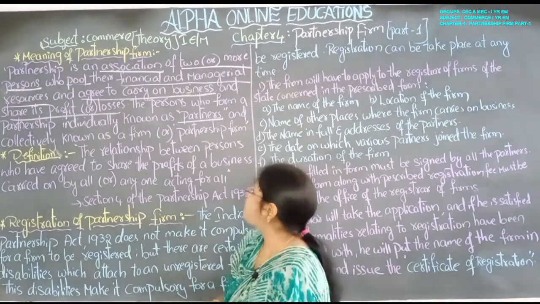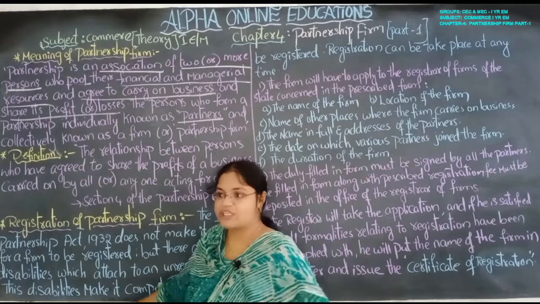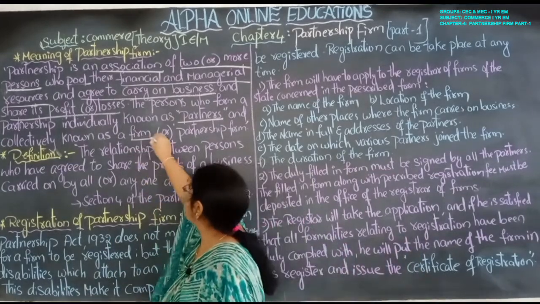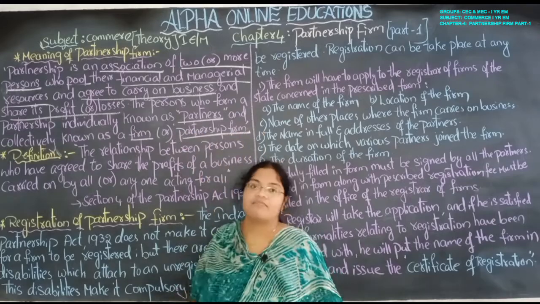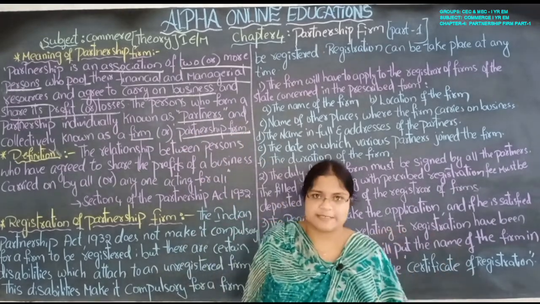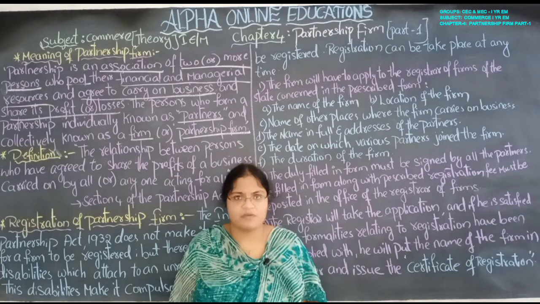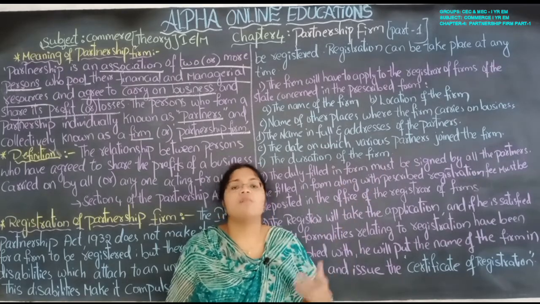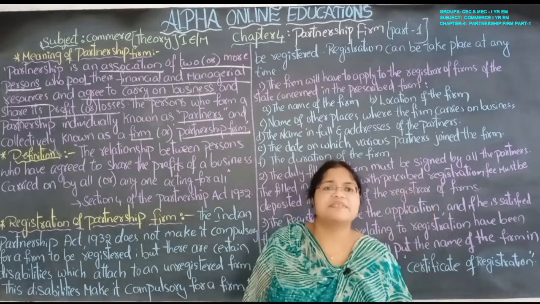Individually, and collectively, meaning totally, completely, they are known as firm or partnership firm. Firm is nothing but a business, an organization. Firm means it is an organization, business.